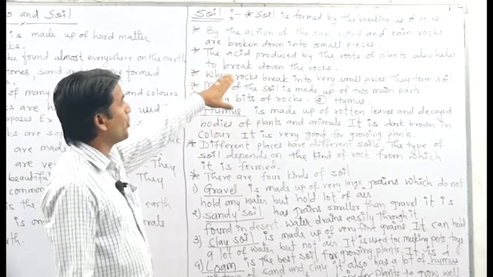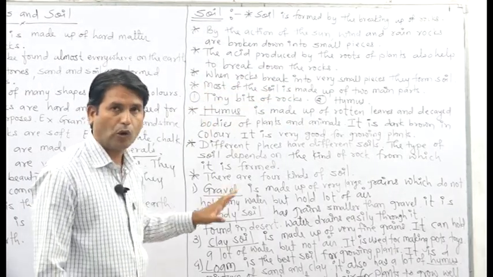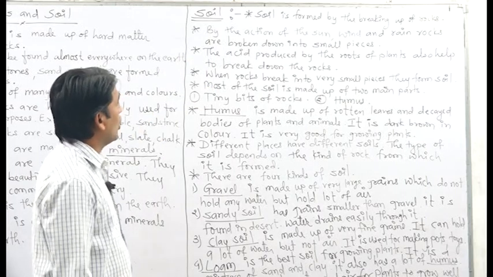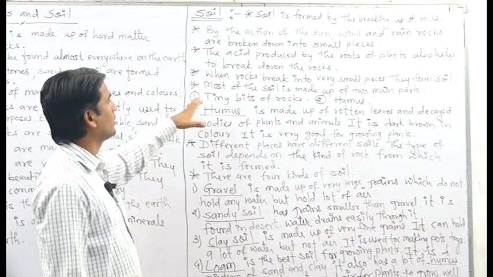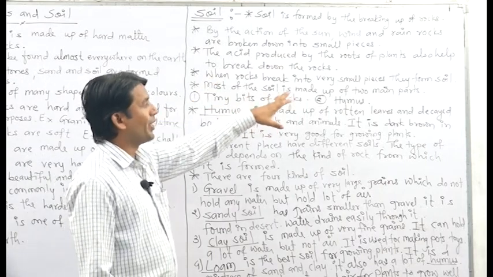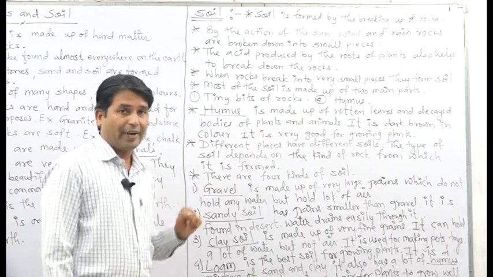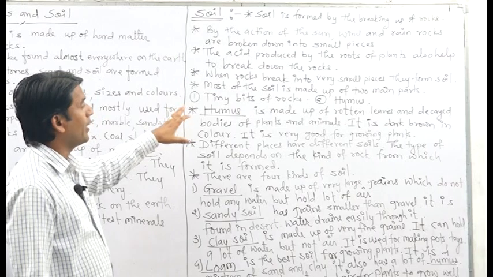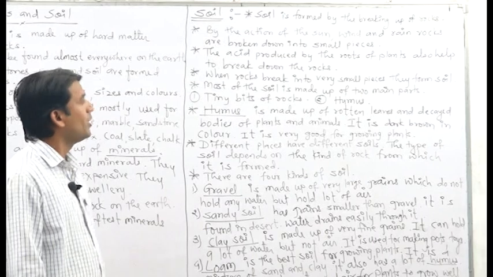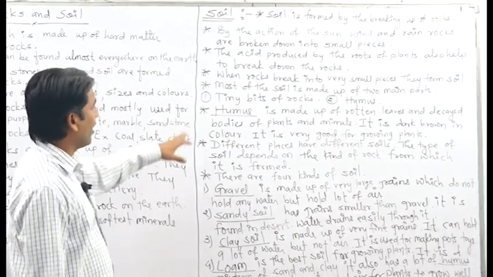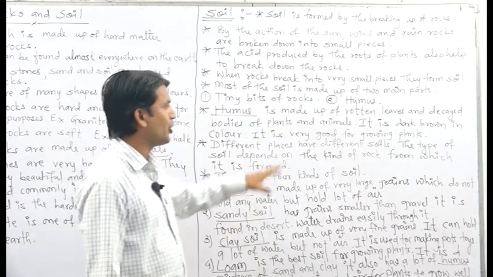The acid produced by the roots of plants also helps to break down the rocks, and by these processes rocks are broken down into small pieces. When rocks break into very small pieces, they form soil. Most of the soil is made up of two main parts. The first part is tiny bits of rocks and the second part is humus.